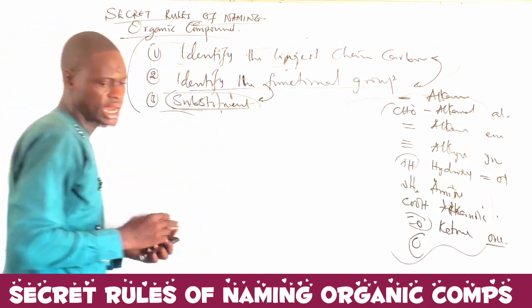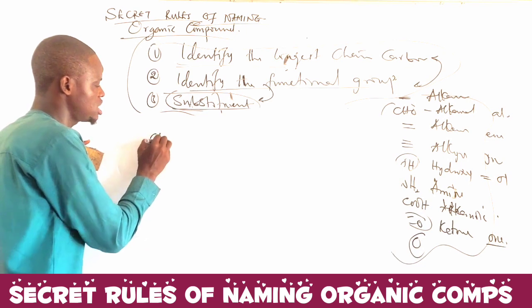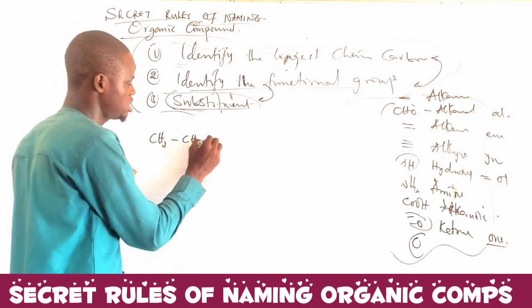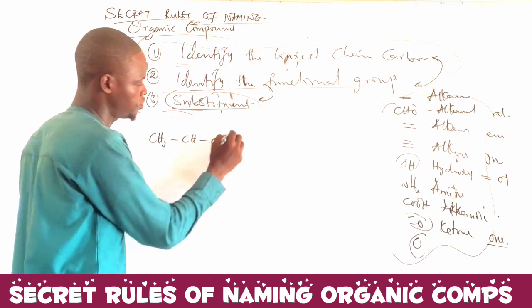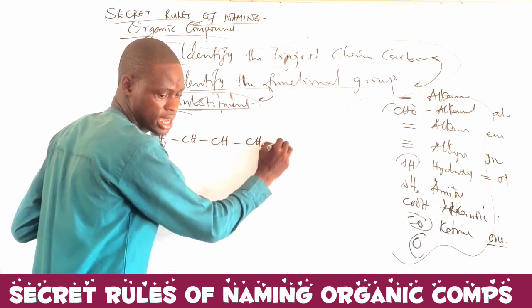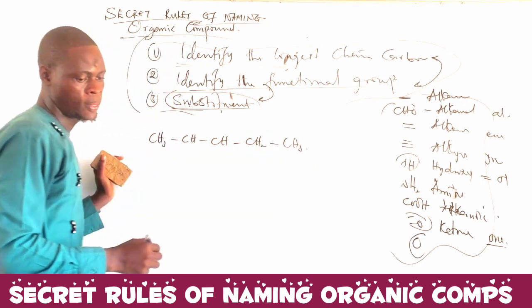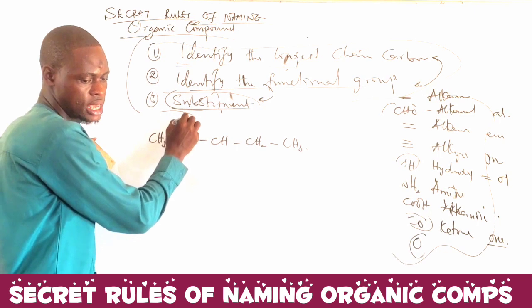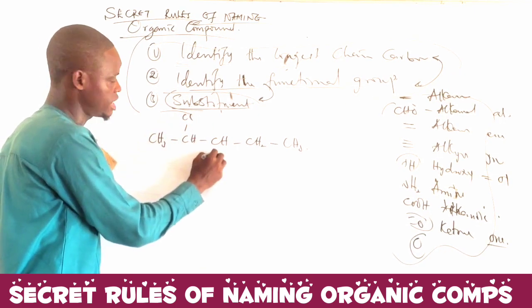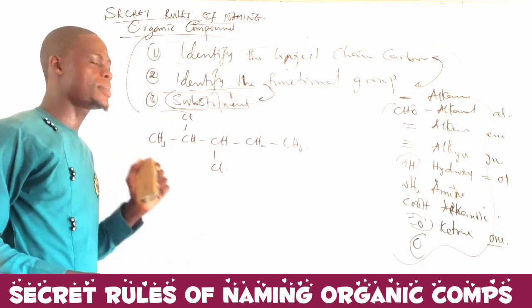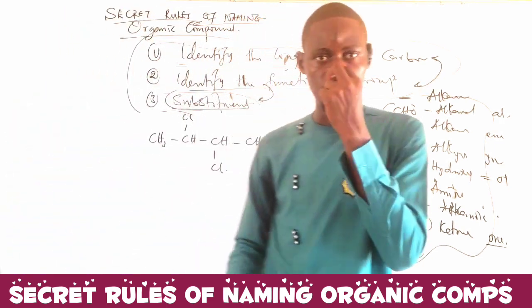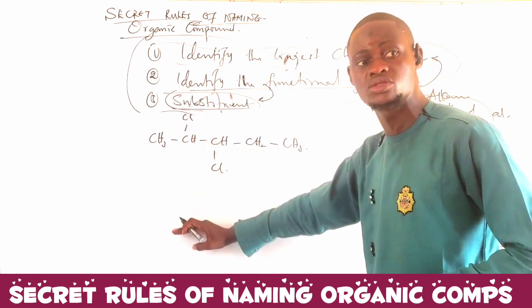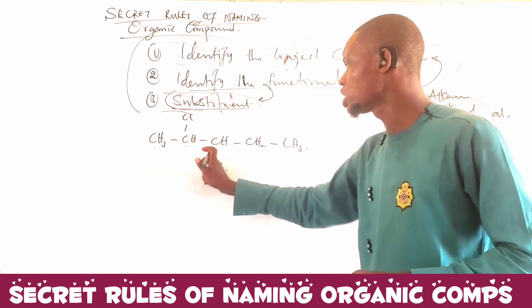Now, let's take a look at this. Assuming I have CH3, CH, we have CH also. I also have CH2, and then I have CH3. Now, in this case, in this first carbon you have CH3, and then in this place I also have CH3. Now, how am I going to take my numbering? First of all, let's identify the longest chain. Since there is no carbon above and no carbon below, the longest chain should be 1, 2, 3, 4, 5.